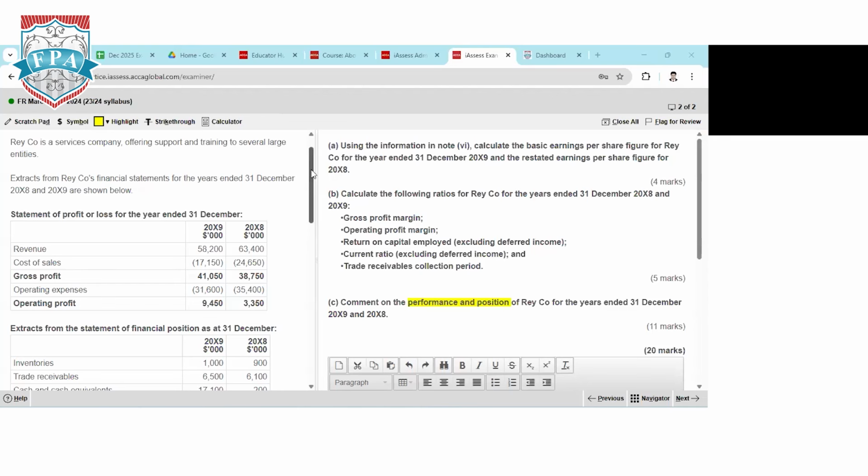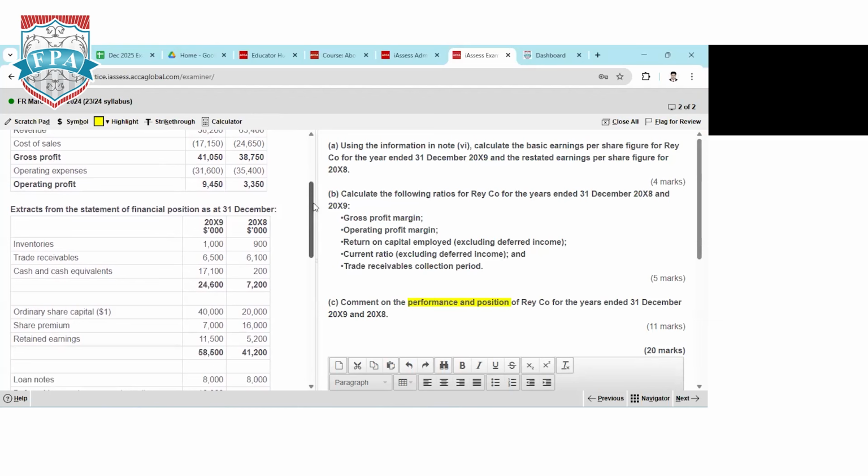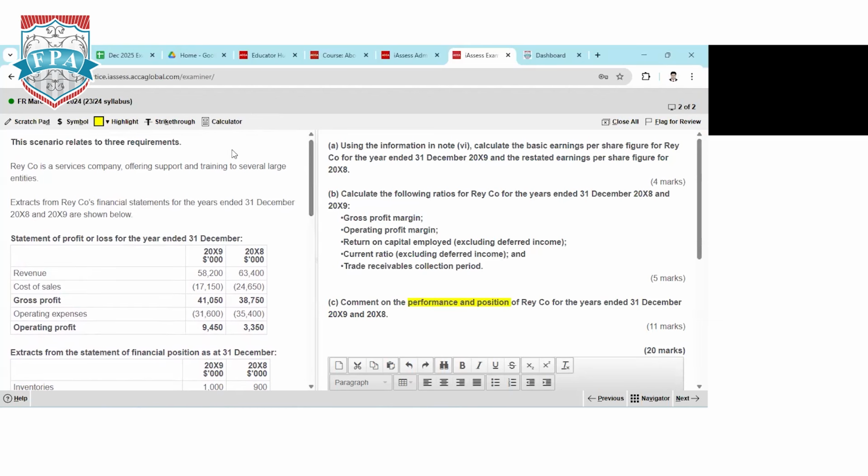Sir, taking into account the cost of sales amount from 20x8 to 20x9, there is a decrease. So with limited information, we can assume that the company might have sold some tangible assets like machinery, which might have resulted in lower depreciation from 20x8 to 20x9.